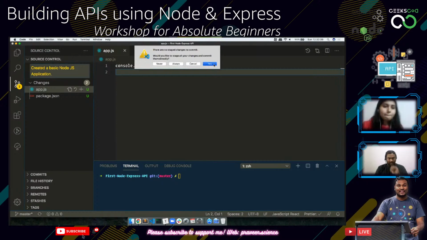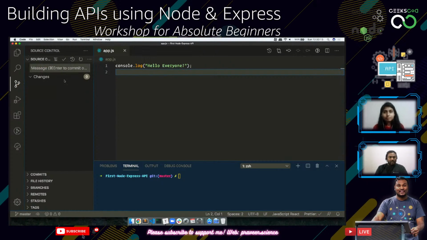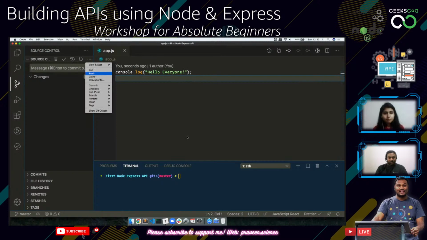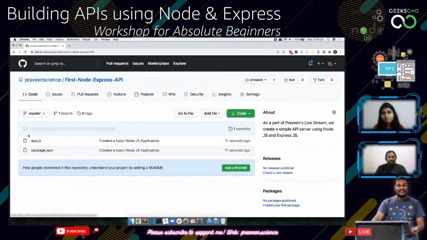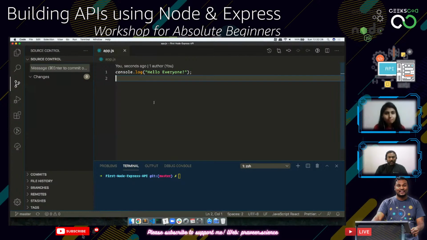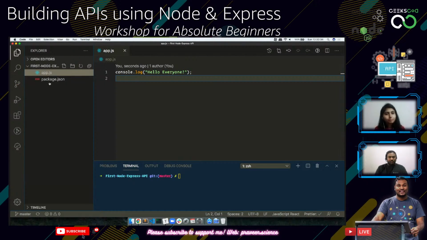So I'm just going to say yes for adding all these things, and then I'm going to push this code. The moment I push this code, if I go back and refresh this page, I can see that there is app.js and package.json. So let's start creating a README file as well. I would strongly recommend using something like Typora. What I'm going to do is create a file called readme.md.